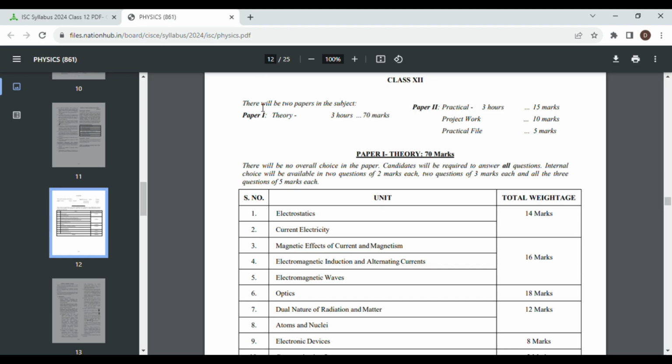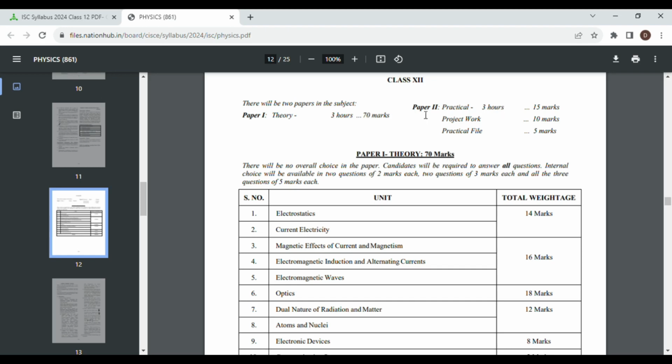So basically, for physics there will be two papers. Paper 1 is for theory, paper 2 is for practical. Theory will be of 70 marks and the time limit is 3 hours. Practical will be of 15 marks and the time limit is 3 hours.